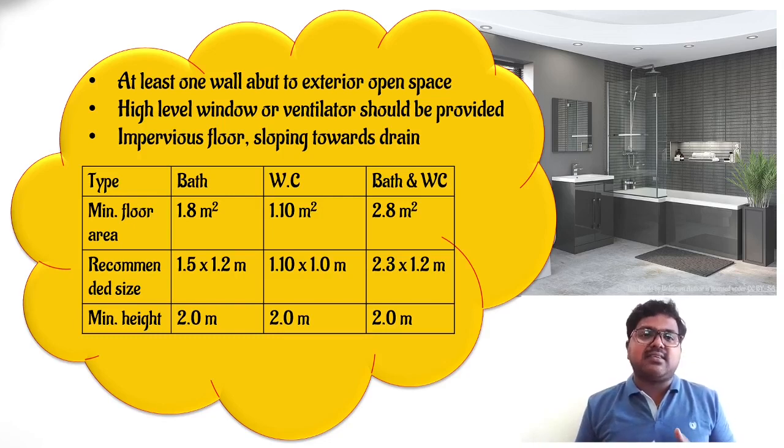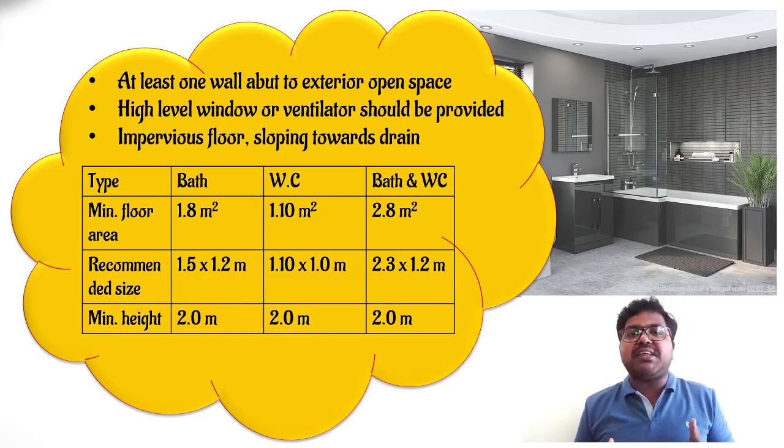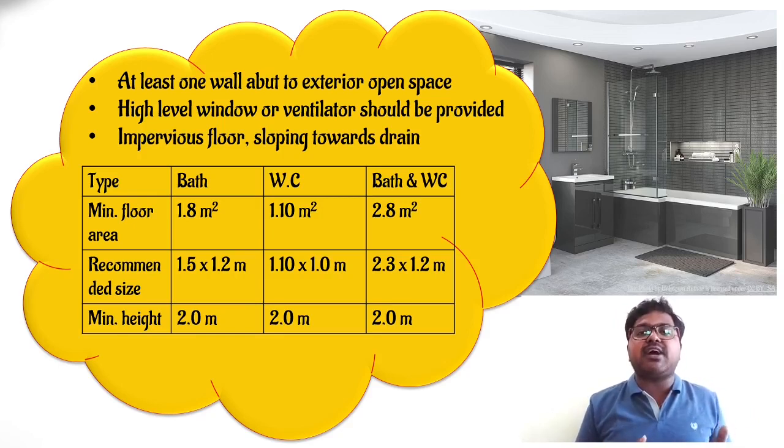Then recommended size, if we are using bath and water closet separately, then for bath 1.5 by 1.2 meters need to be adopted, and for water closet 1.1 by 1 meter need to be adopted. But if it is combined together, we need to adopt 2.3 by 1.2 meters, and minimum height here is 2 meters allowed, whereas in previous cases it is 2.7 meters. So these are the conditions or the bylaws which are provided for bathrooms and water closets.